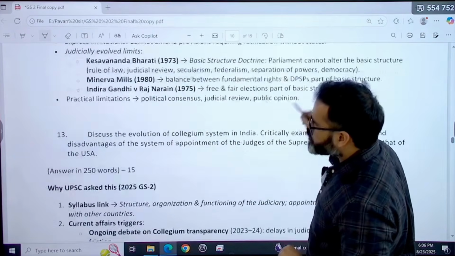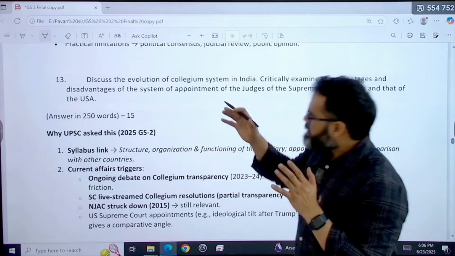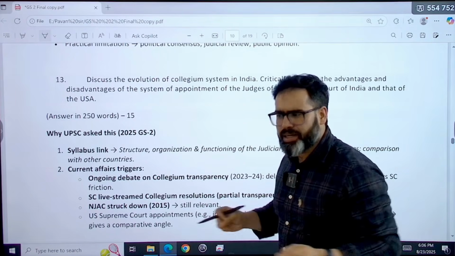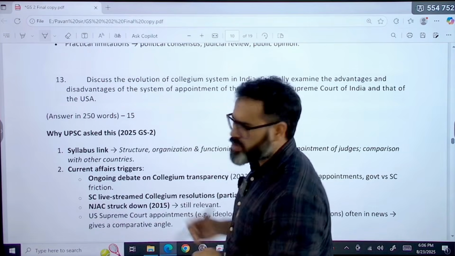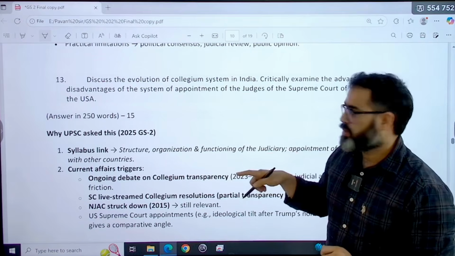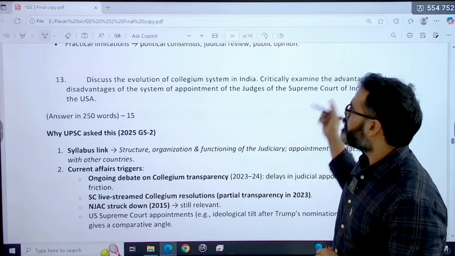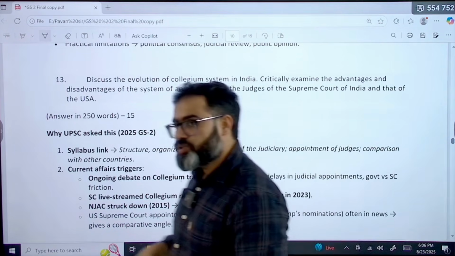Now comes the next question, question number 13. It talks about: discuss the evolution of the collegium system in India. Again, a directly easy question. First Judges case, Second Judges case, Third Judges case, in Laxmikanth, in class notes, everywhere you can read easily. Critically examine, what do you have to do? The advantages and disadvantages of the system of appointment of judges of the Supreme Court of India and that of the USA. So a comparison of constitutions is also there.